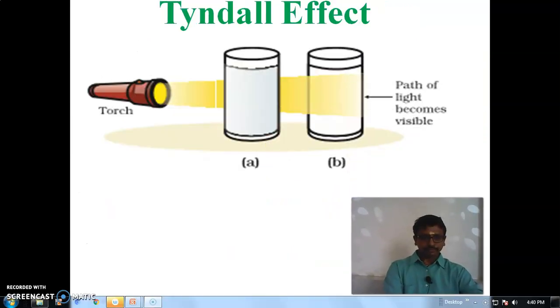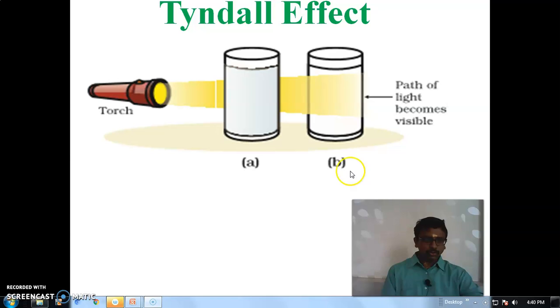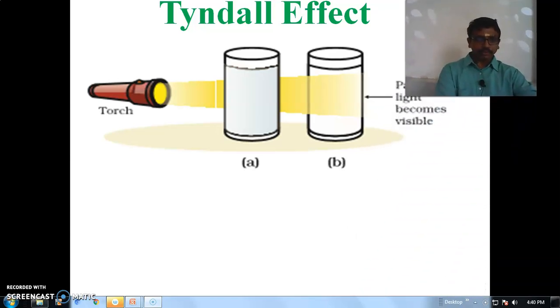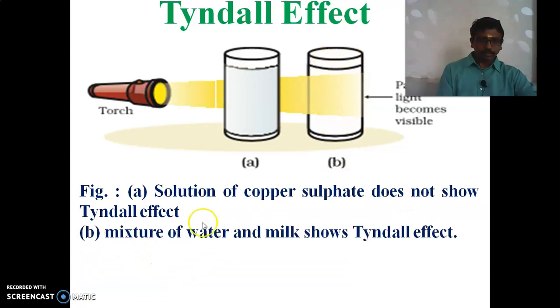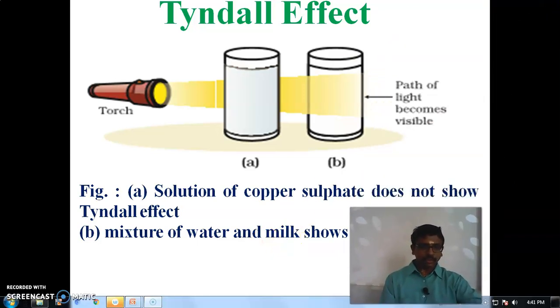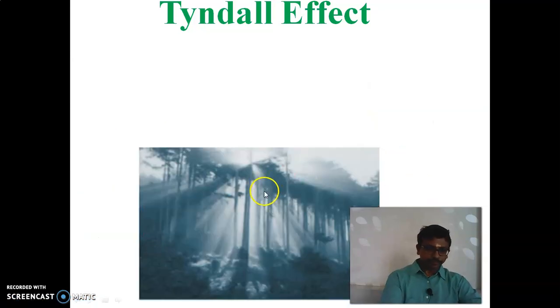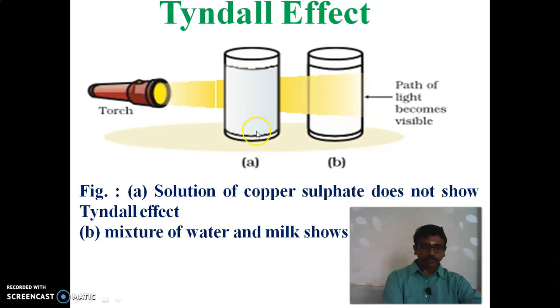You can see here solution A and solution B. A is a solution of copper sulfate, and B is a mixture of water and milk.